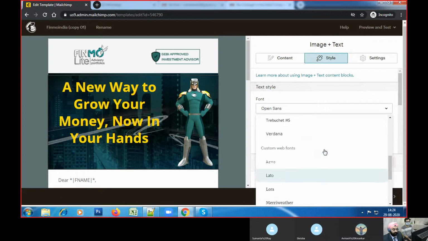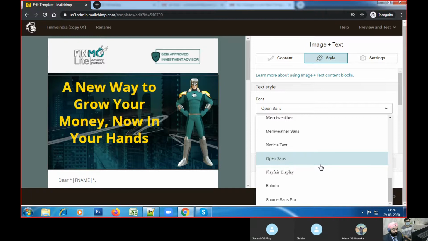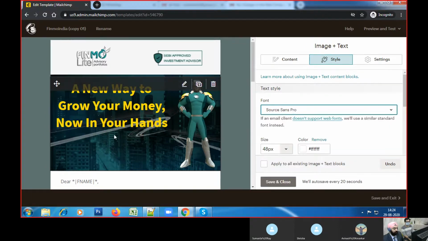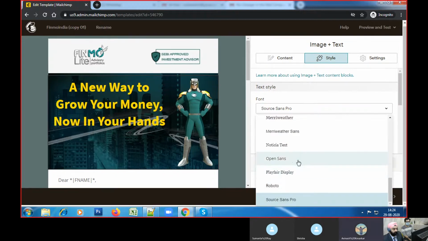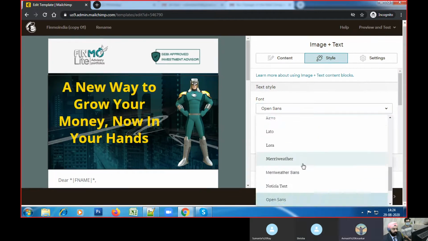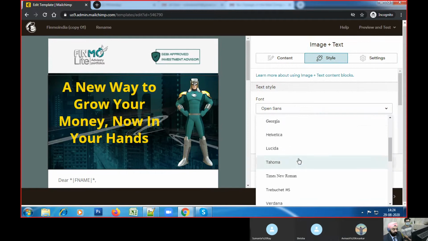But if you want, you can try some other font which is more rounded like your video. So there is Lucida, which is also very close to your video font, and there is Source Sans Pro. This is Source Sans Pro, this is Open Sans, and this is Lucida.